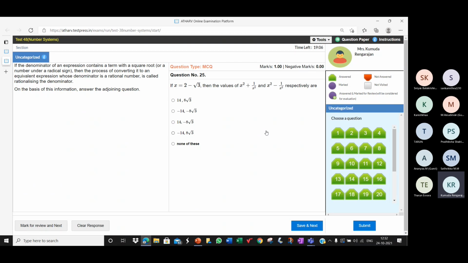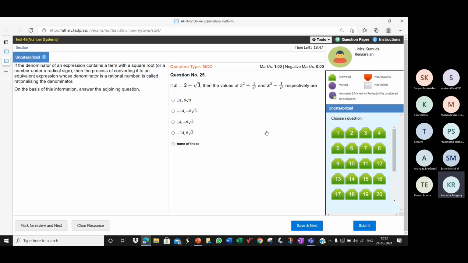X square minus 1 by x square is of the form a square minus b square, which is a plus b into a minus b. So x square minus 1 by x square is x plus 1 by x into x minus 1 by x.